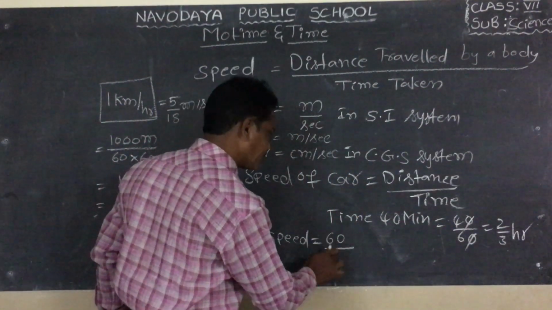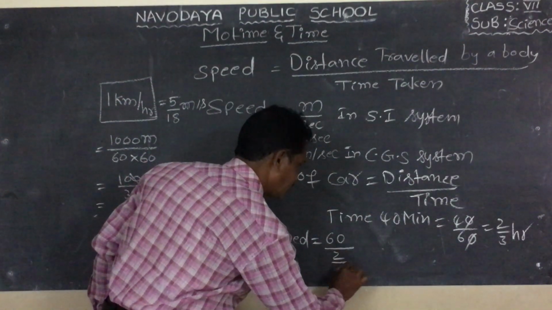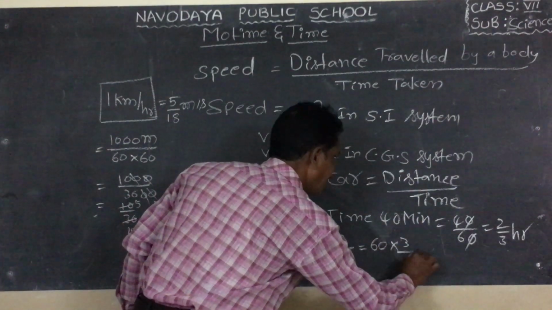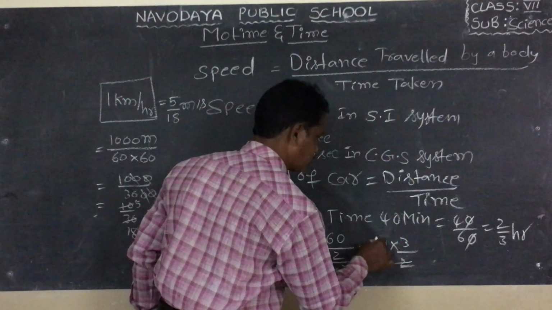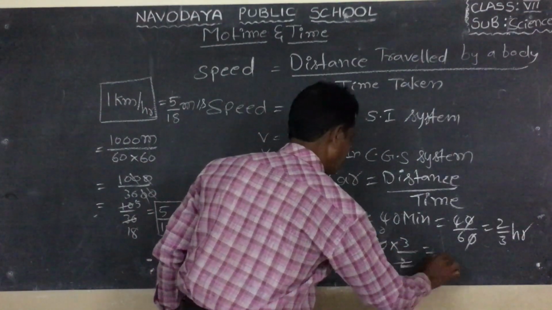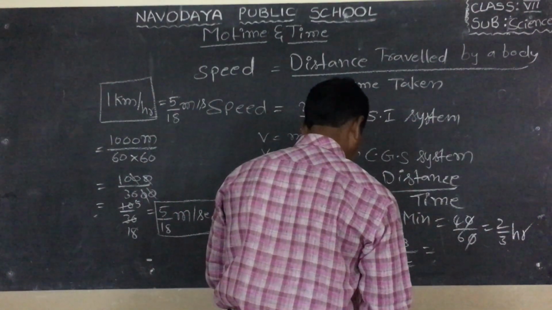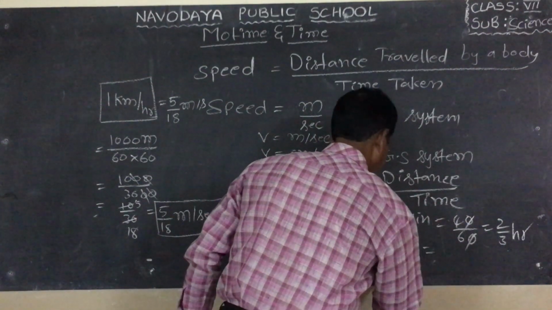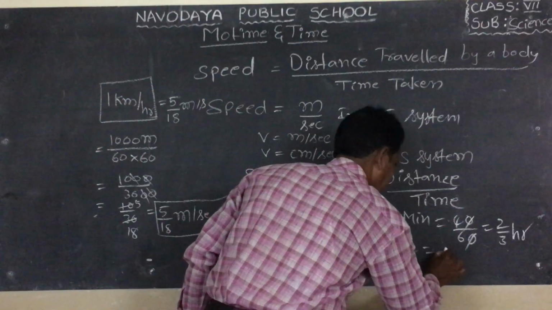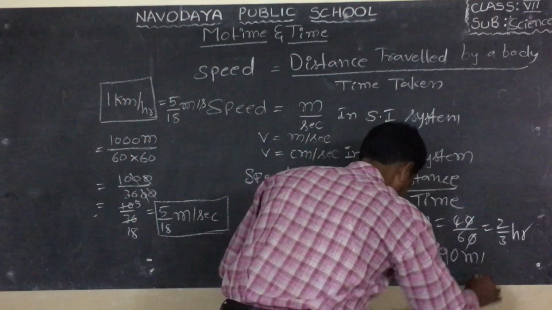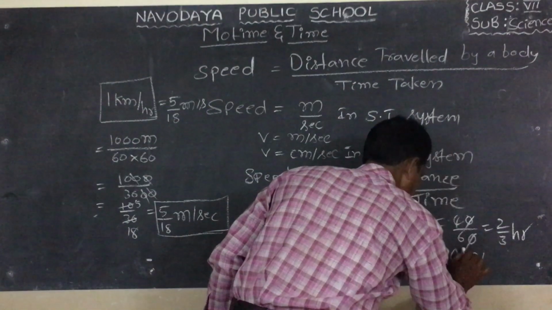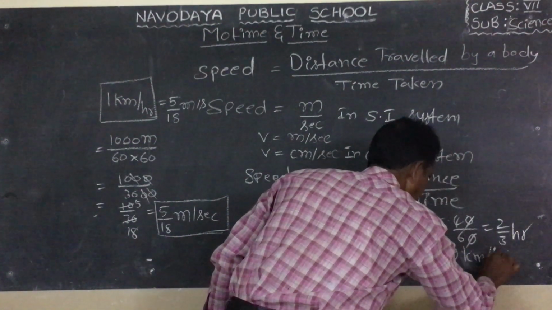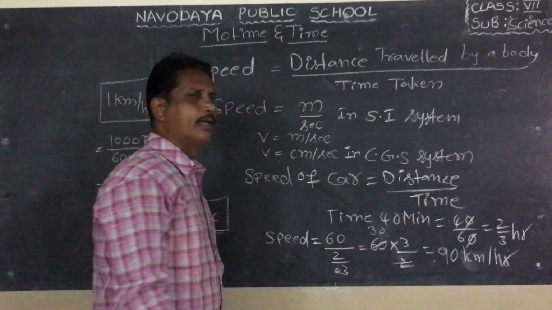So 60 by 2 by 3 equals 60 into 3 by 2. 30 times 3 is 90. So 90 kilometers per hour.